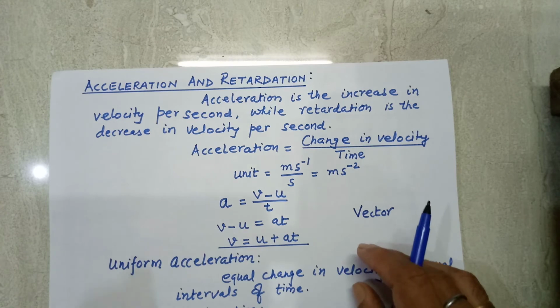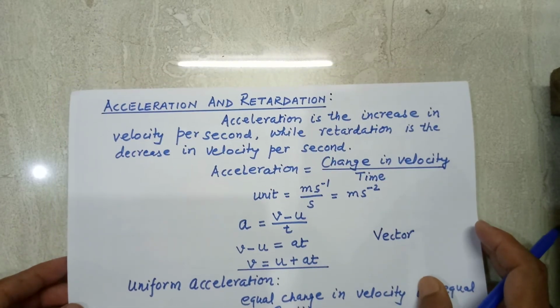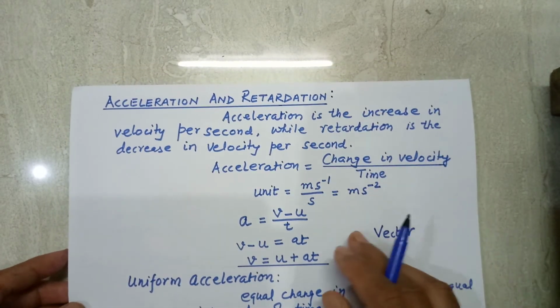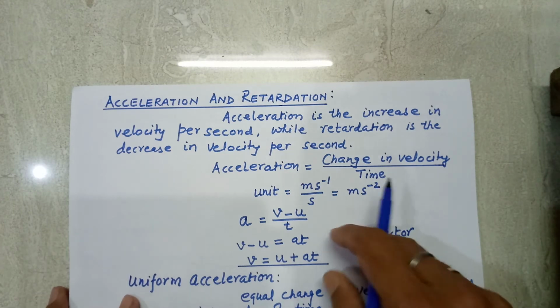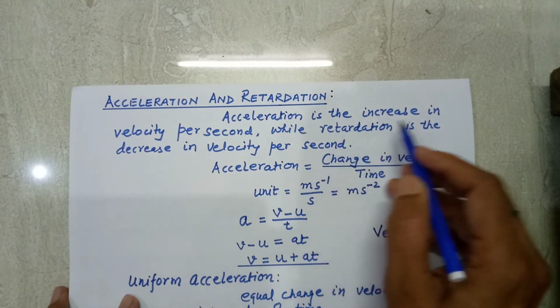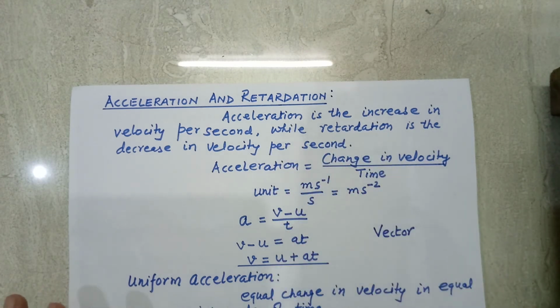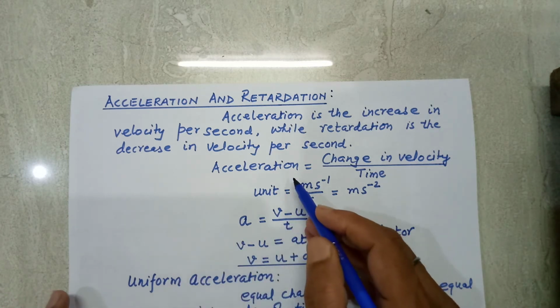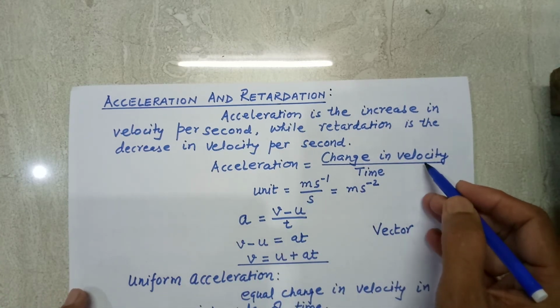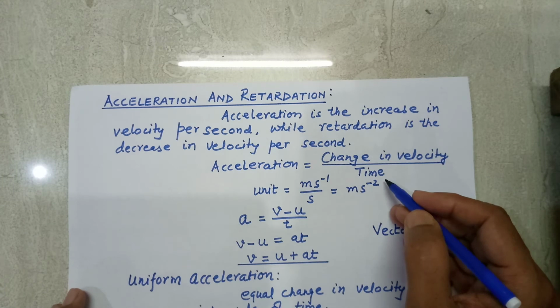Now next is acceleration and retardation. Acceleration is the increase in velocity per second, whereas retardation is the decrease in velocity per second. That means acceleration is equal to change in velocity upon time.